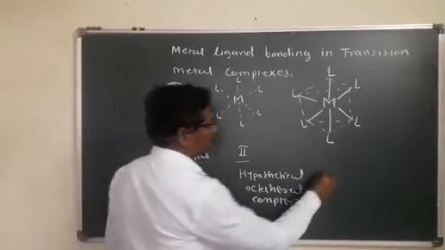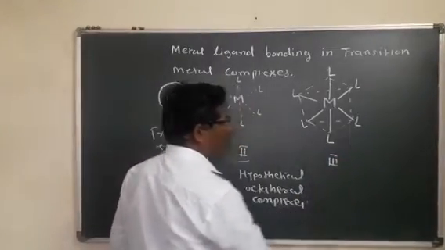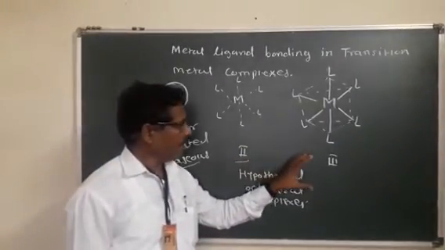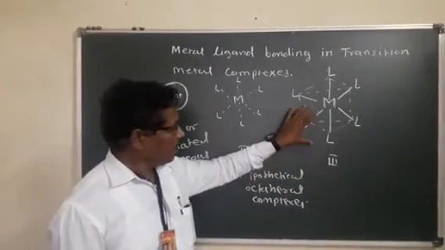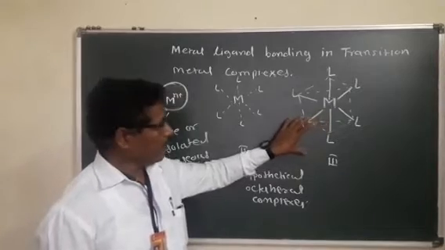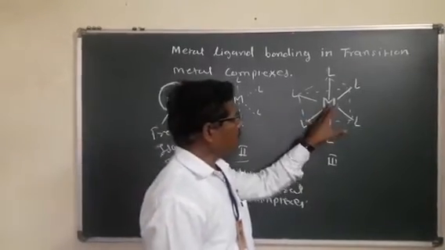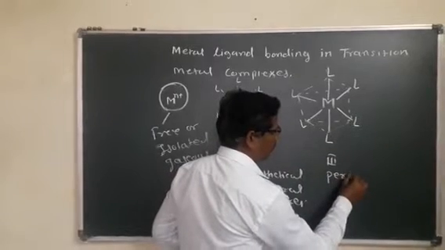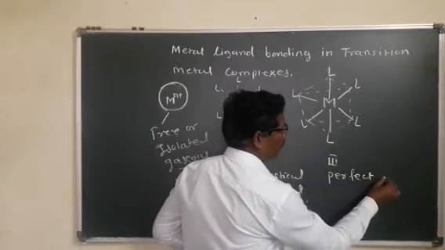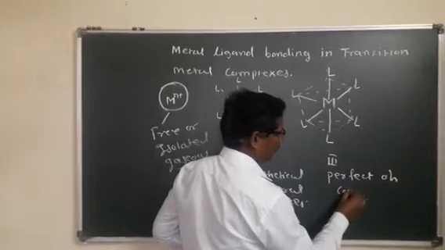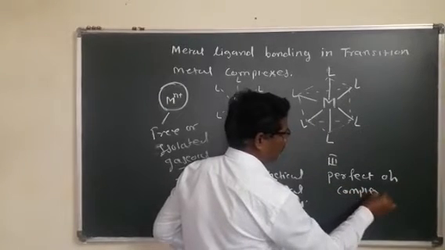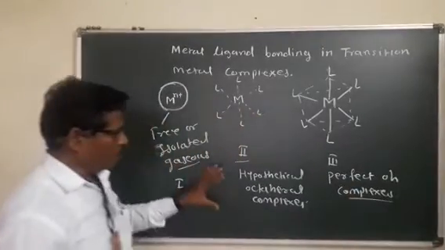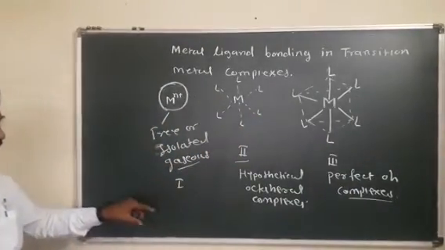And the third part is when these 6 ligands approach or interact with the central metal ion to form a perfect octahedral complex. This is known as a perfect octahedral complex. These are 3 important stages in crystal field splitting.